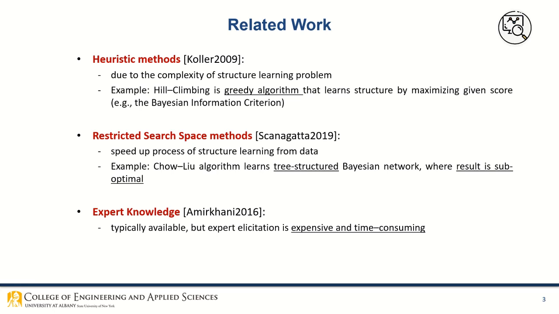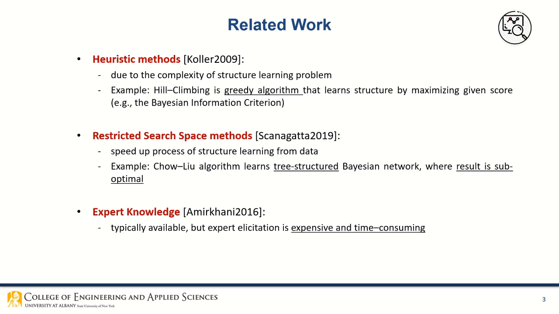Various heuristic methods have been proposed and typically used due to the complexity of the structure learning problem. For instance, hill climbing constitutes a greedy algorithm that learns a structure by maximizing a given score. At the same time, various methods have been proposed to speed up the process of structure learning from data within a restricted search space. For example, the Chow-Liu algorithm learns a tree-structured Bayesian network where the result is suboptimal.